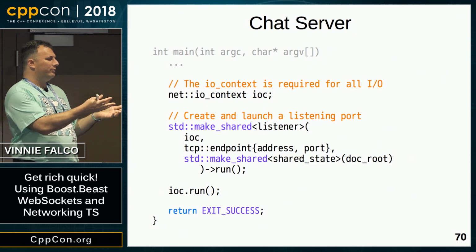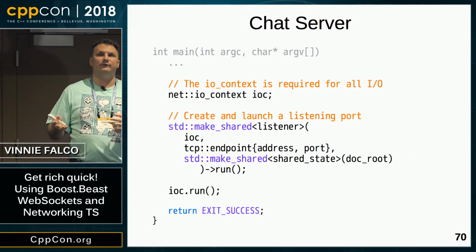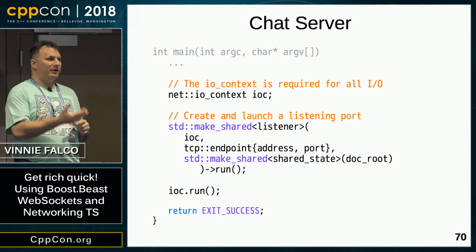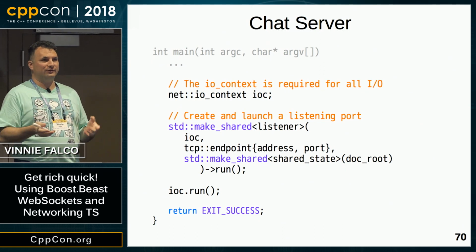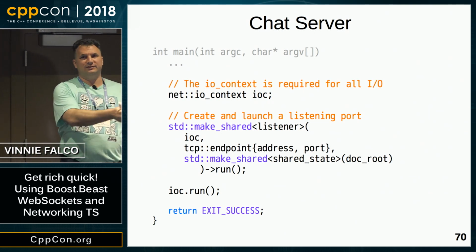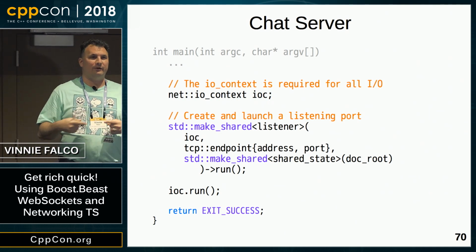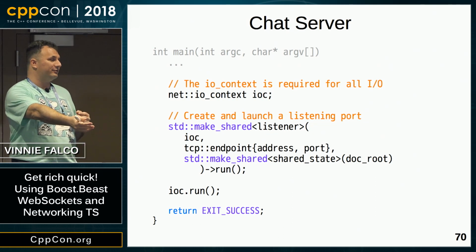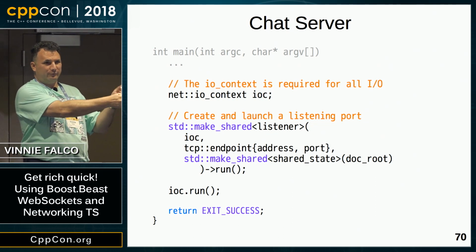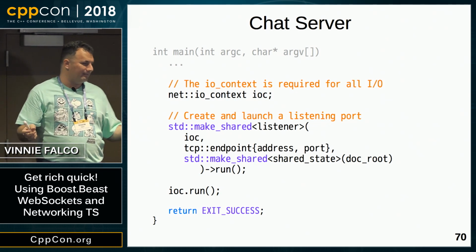Now notice that we're not storing the return value of make_shared in any variable. So what's going to happen is, when that expression is done evaluating, that shared pointer is going to be deleted. It's the responsibility of the run member function of listener to make a copy of the shared pointer in order to extend the lifetime of the listener. If we don't do that, then the listener is going to be destroyed, and we're not going to really have much to talk about in main.